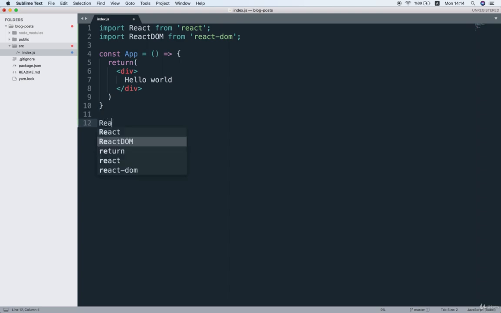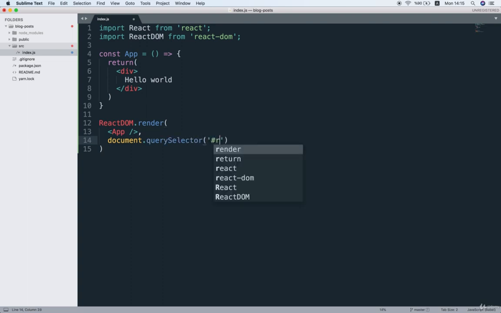And now I can go to the bottom of the file, and I'll do ReactDOM.render, and I will render an instance of my App component. So now I want to render it into document.querySelector, and I'm going to find that div with an ID of root.